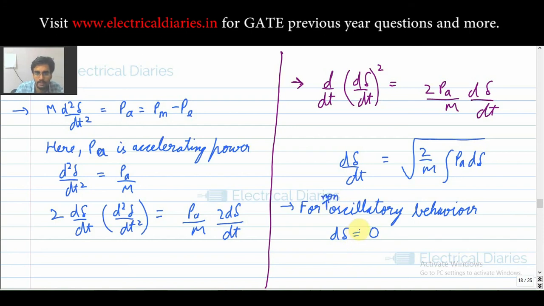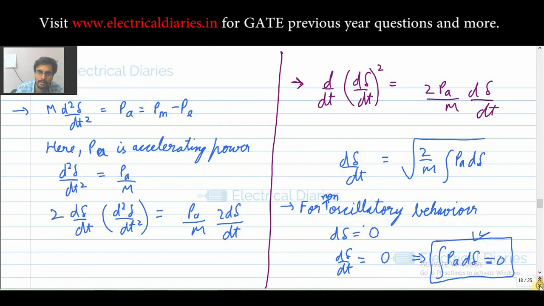I hope you get this, because you don't want your system to be oscillatory. So for non-oscillatory behavior, your change in delta should be 0. So your d delta by dt equals 0, and this implies integral PA d delta equals 0. This is your equal area criteria: the accelerating power times the area of your d delta region is equal to 0. So this is the equation that we use.